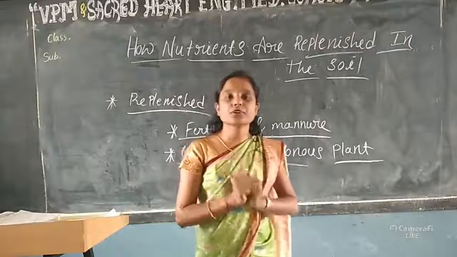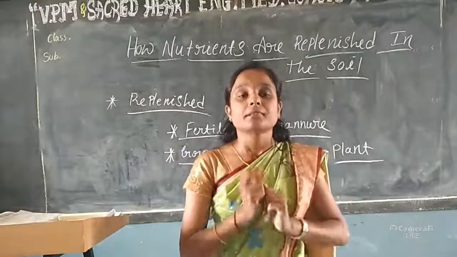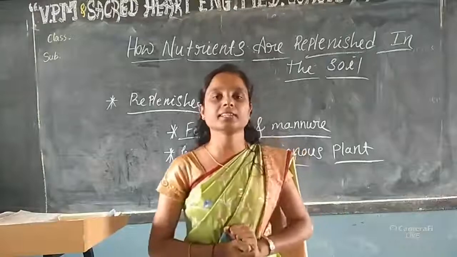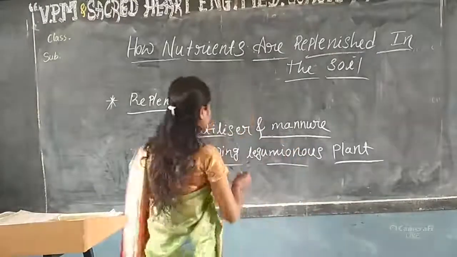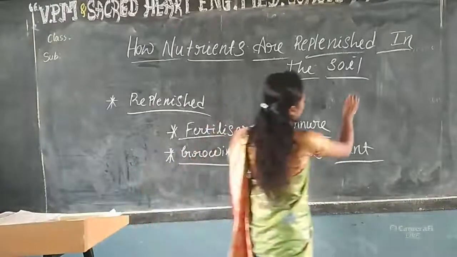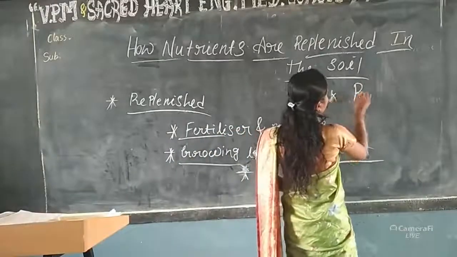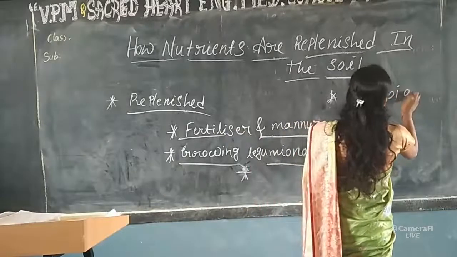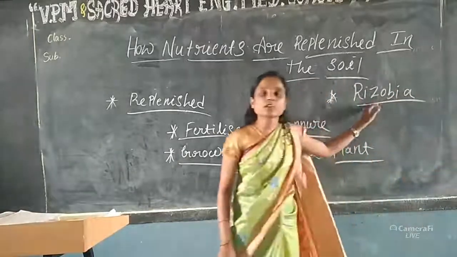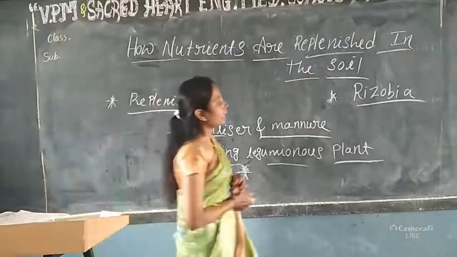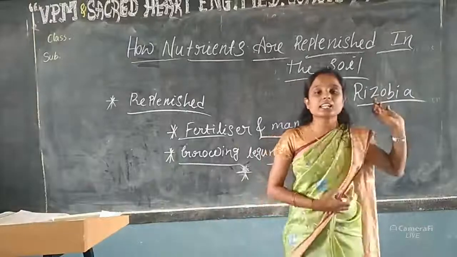This plant absorbs nitrogen with the help of certain bacteria. That bacteria's name is rhizobia. Rhizobia is one bacteria. It is present in leguminous plants.